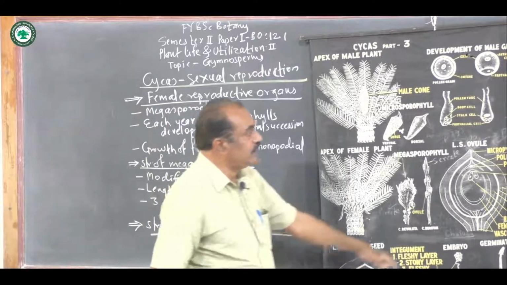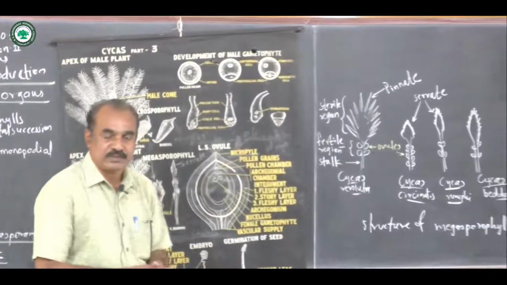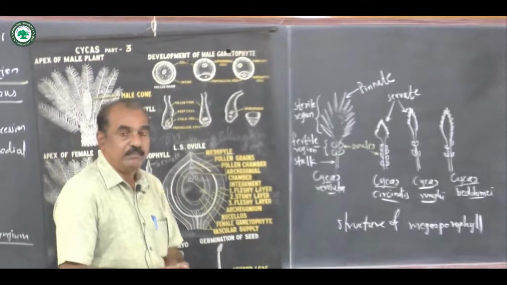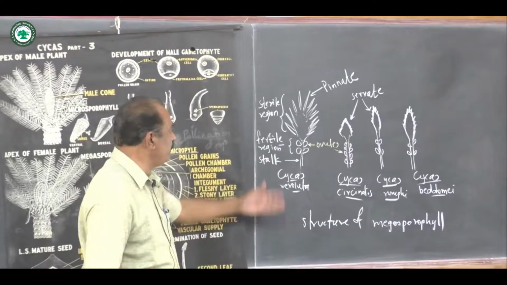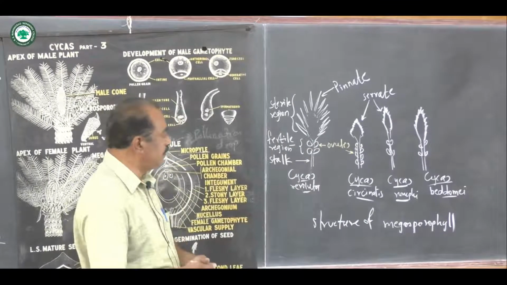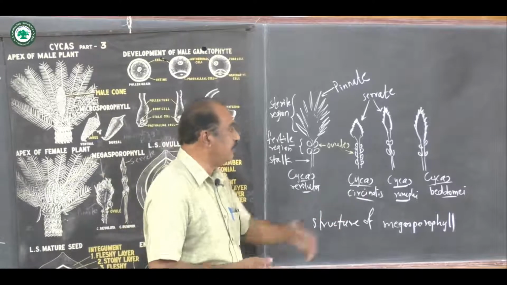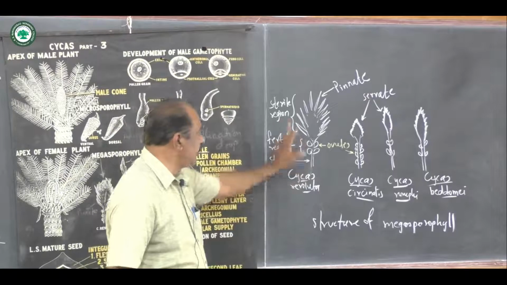And this is the detailed structure of the female reproductive structure, the megasporophyll. Now there are different examples. Number 1, Cycas revoluta. Second, Cycas circinalis. Number 3, Cycas rumphii, and fourth, Cycas beddomei. Now the structure in detail.